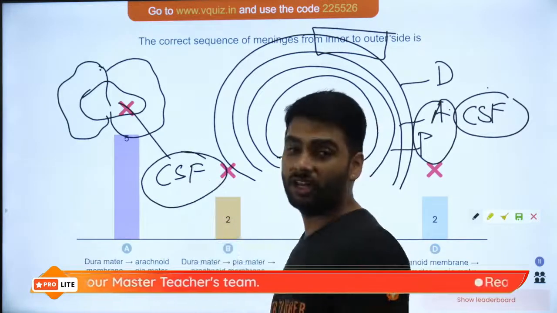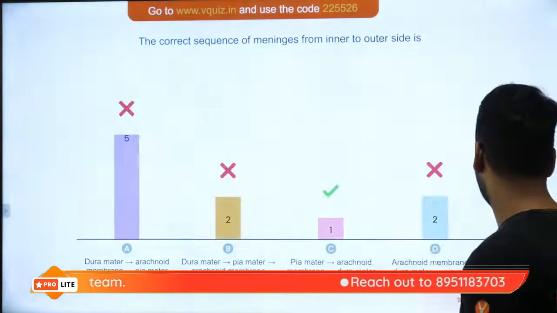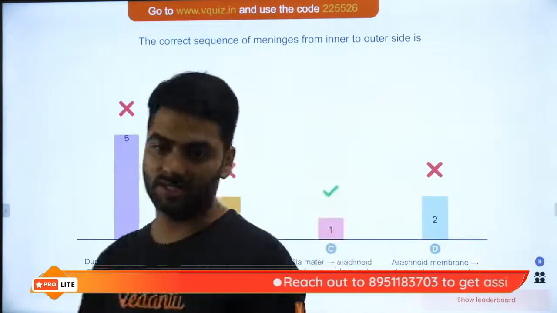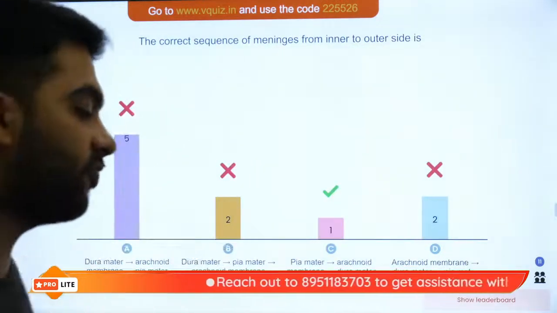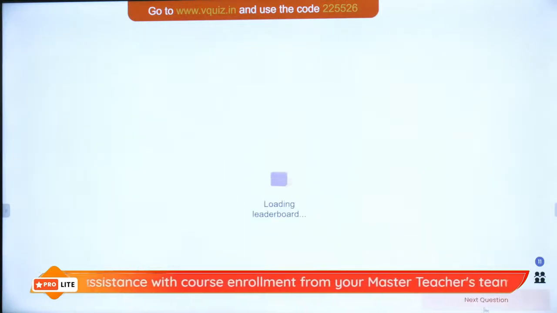So that is about the answer. Answer will be C, because from inside to outside, first comes pia, then arachnoid, then dura.